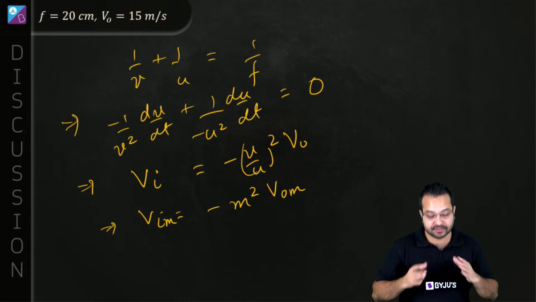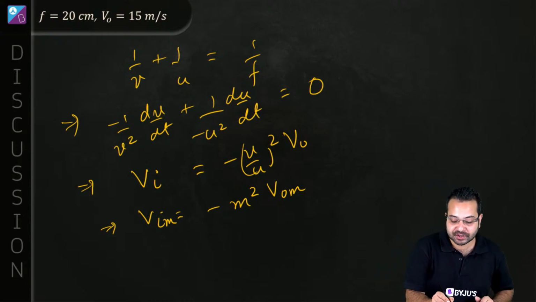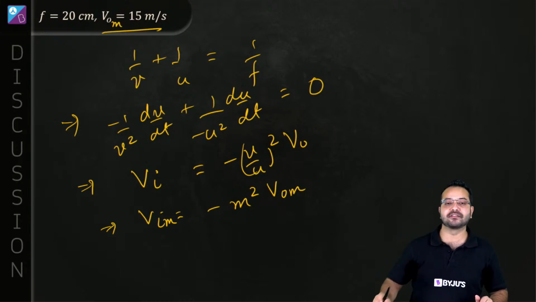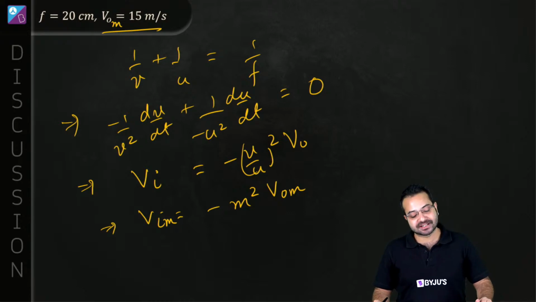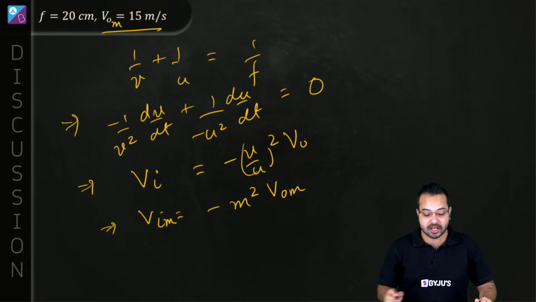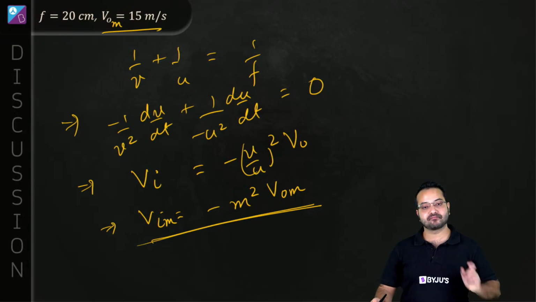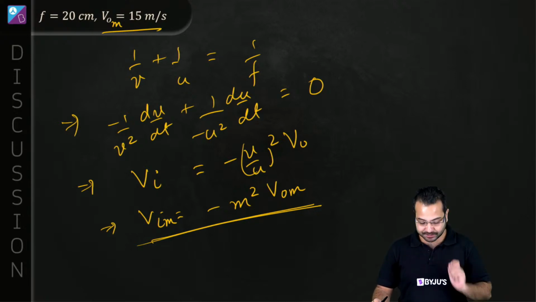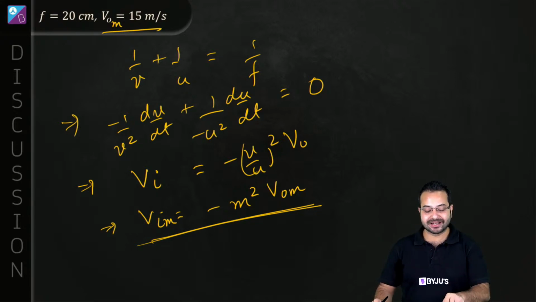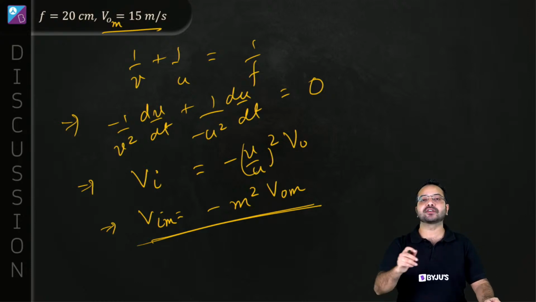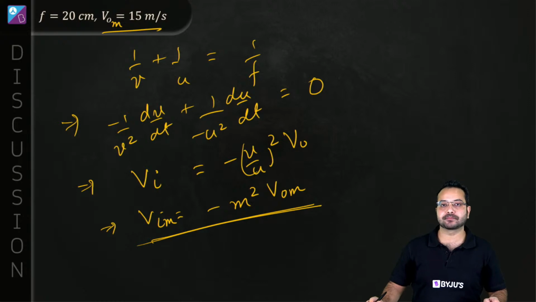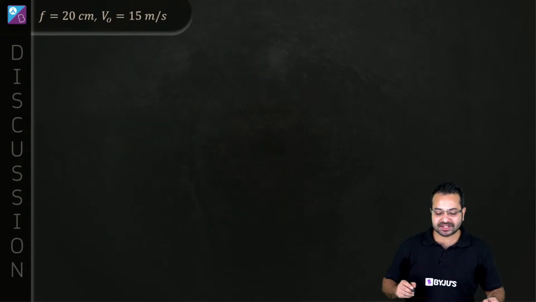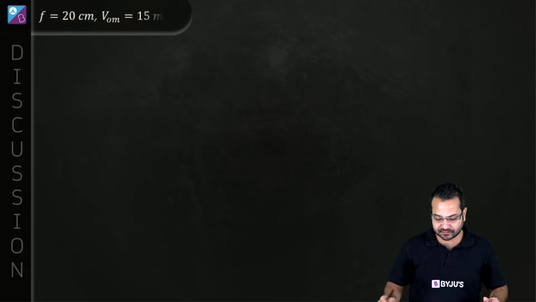Thankfully in this question, velocity of object with respect to the mirror is already given, so we don't need to worry about it. But it is hidden in this expression that the velocities have to be with respect to the mirror. Once we know this, solving this question is a piece of cake.